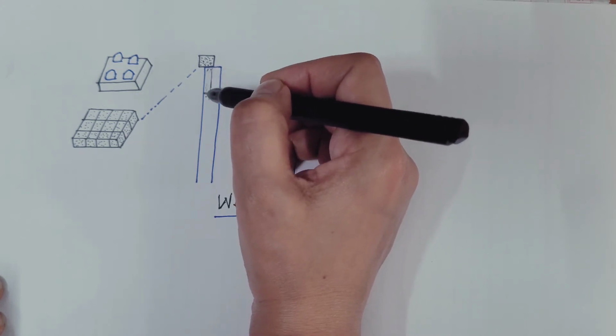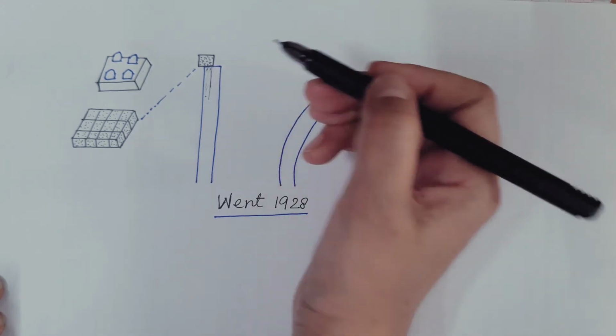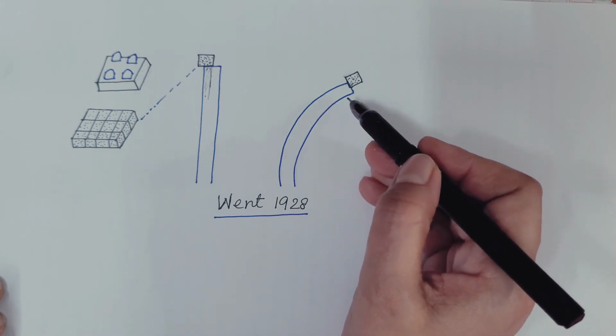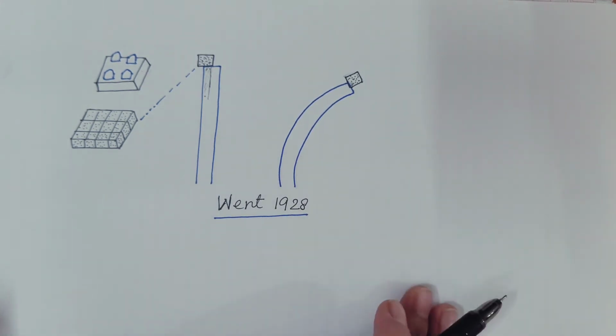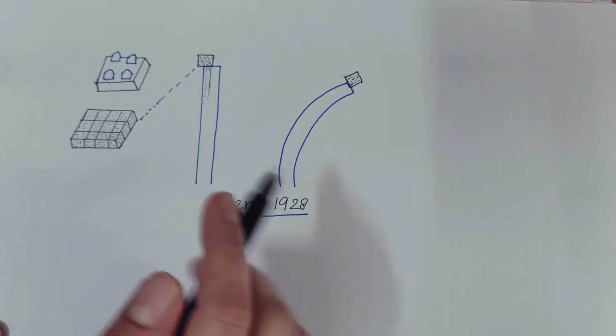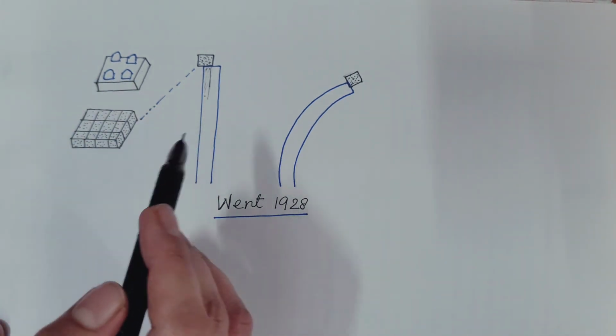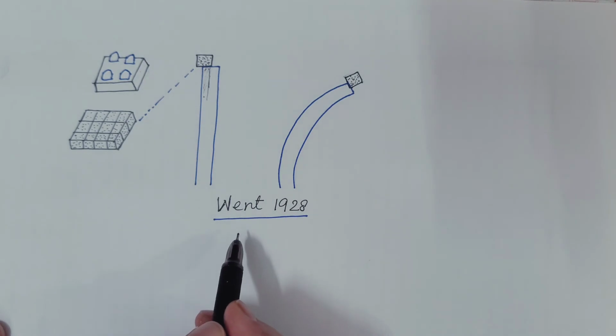Hence, this region shows more growth compared to this, and this results in the bending or the curvature in the coleoptile. And this led to the discovery of auxin, and on the basis of this experiment, Went was able to isolate auxin from the Avena sativa coleoptile, that is the oats coleoptile.